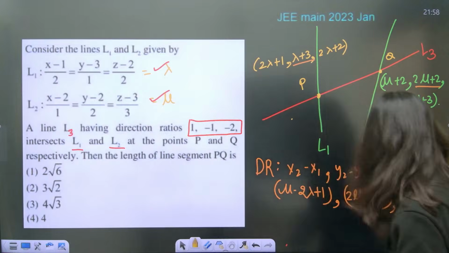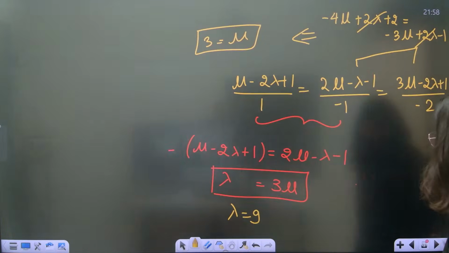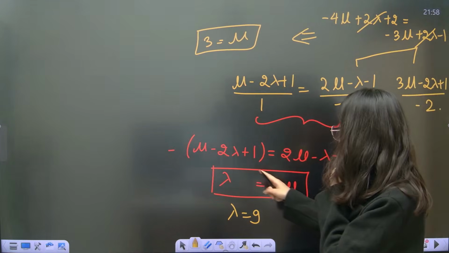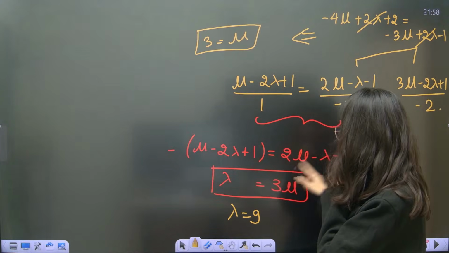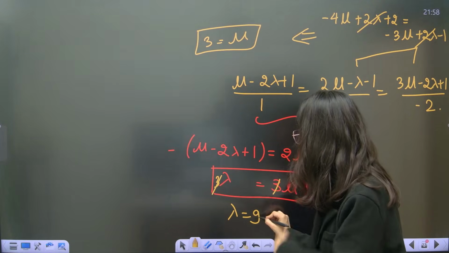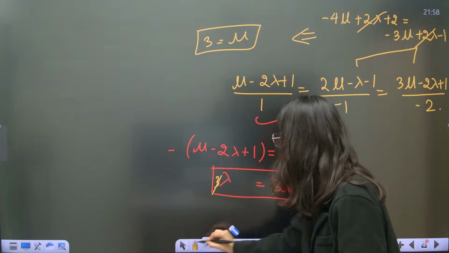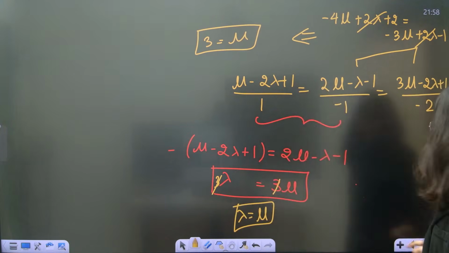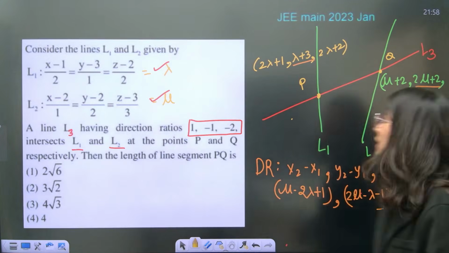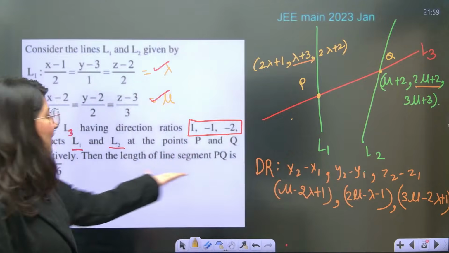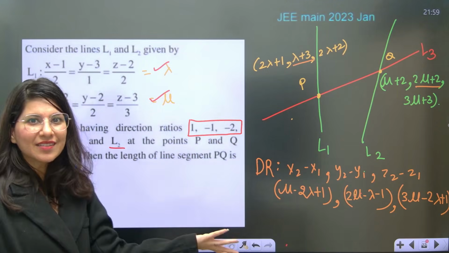Lambda equals to mu. Hold on. Okay. Lambda, this is 2 lambda and plus, sorry guys, this is 3, correct? 3 gone, and lambda is coming out as mu only. Lambda and mu are equal. Lambda is equal to mu and mu is equal to 3. Both are 3. Okay. Now you've got P, you've got Q. Just find the length of the line segment PQ. Now you are done.